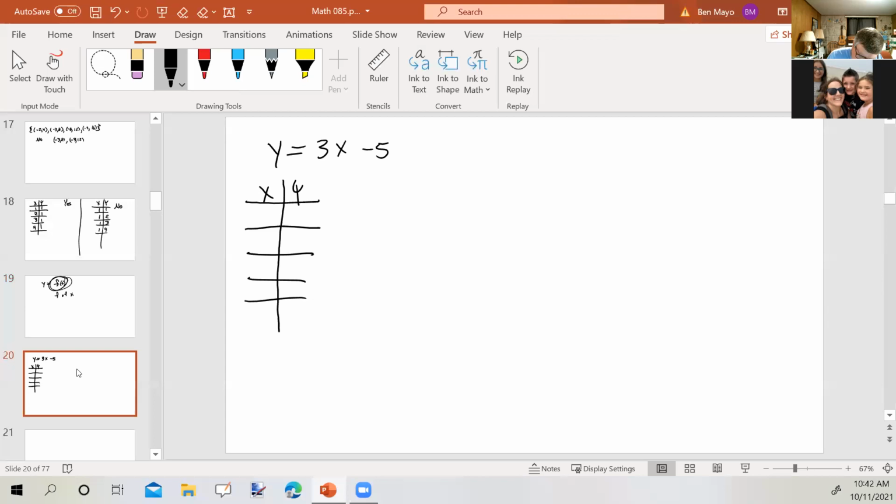How about we let x be -1, 0, 1, and 2. Okay. Now, how do we find the y values? We plug in the x values here. So when x is -1, y equals 3 times -1 minus 5, which is -3 minus 5, which is -8.